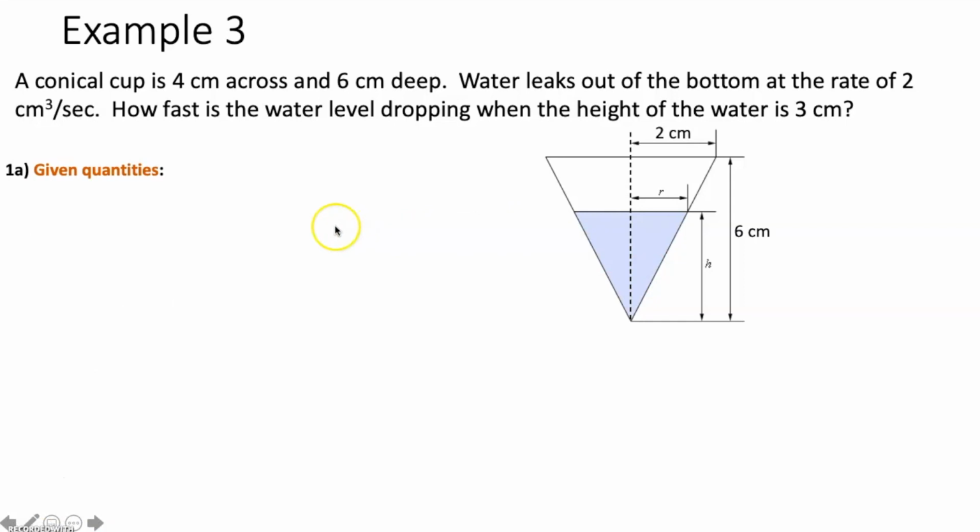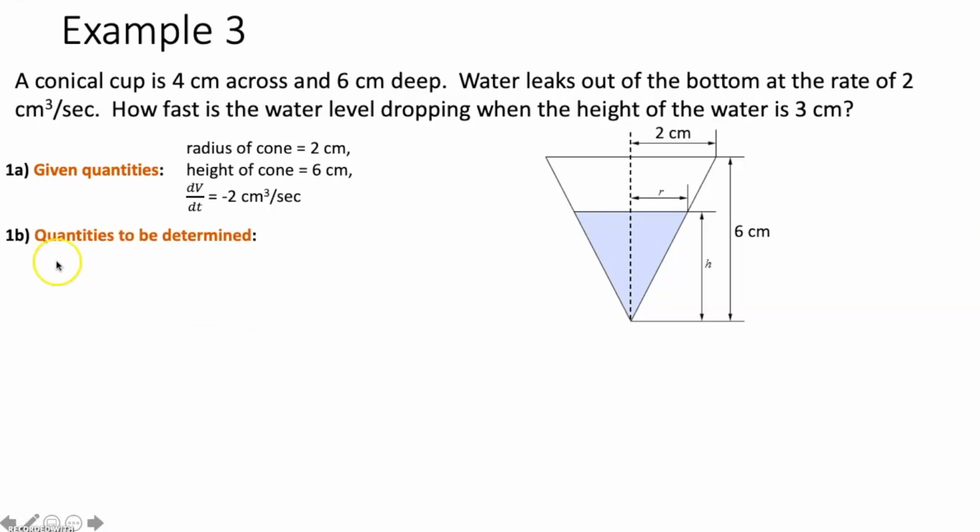Now, what are we given here? Well, again, we're given that we have a conical cup that's 4 centimeters across and 6 centimeters deep. So since it's 4 centimeters across, we know the radius is 2 centimeters, and since it's 6 centimeters deep, the height is 6 centimeters. We also know that water leaks out of the bottom at a rate of 2 cubic centimeters per second. Now, notice the units here. Cubic centimeters refers to volume. So since it's cubic centimeters per second, that would be the rate at which the volume of this water right here is changing. So it's changing at a rate of negative 2 cubic centimeters per second because it's draining out of the bottom of the cup.